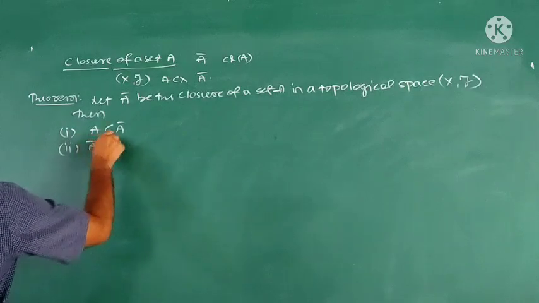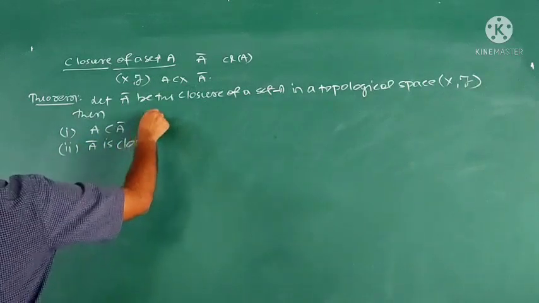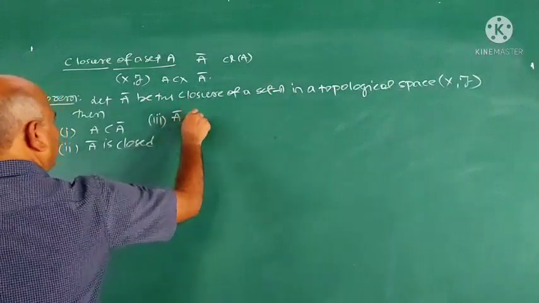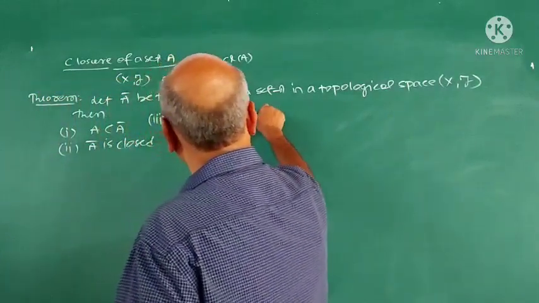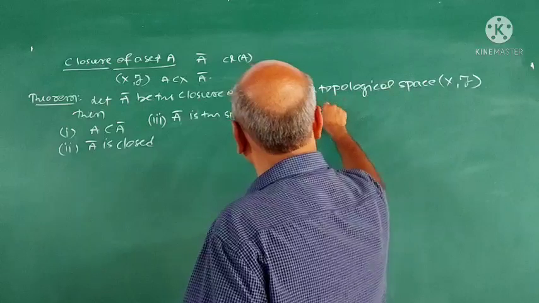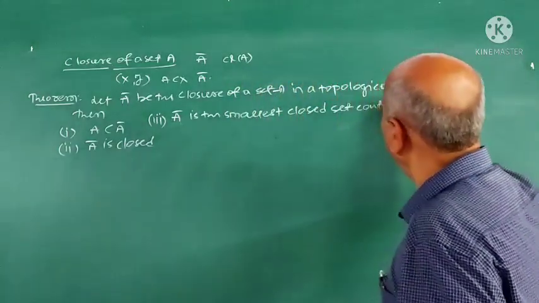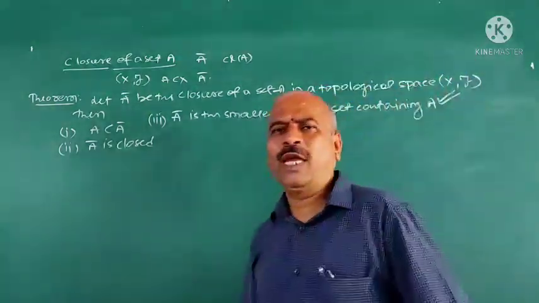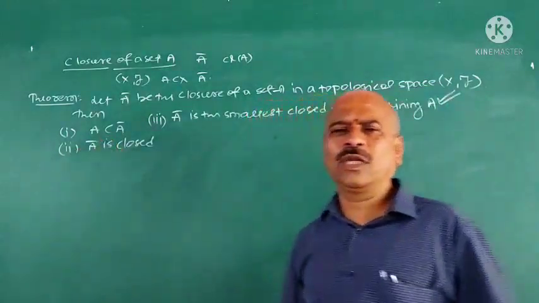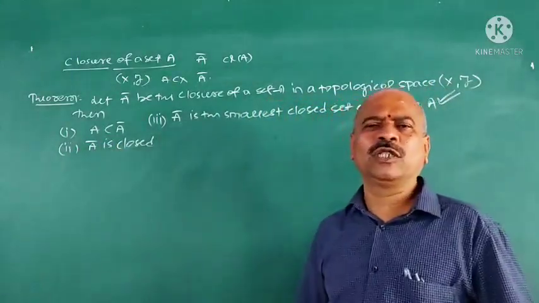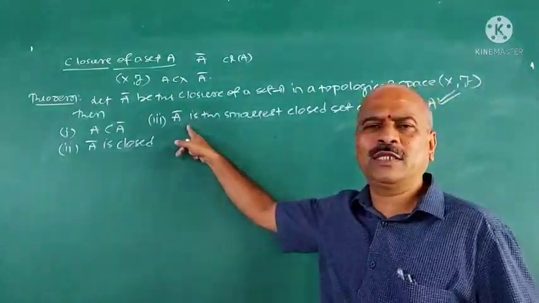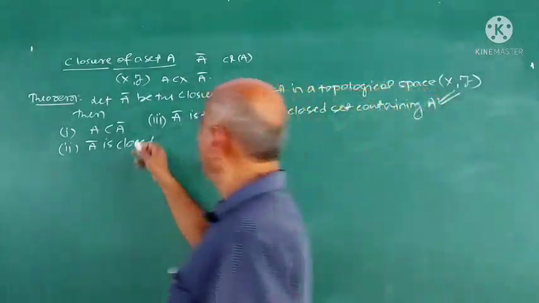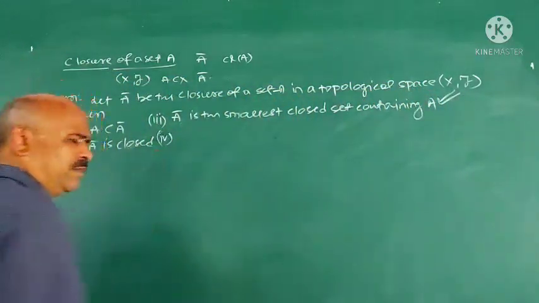Second, A closure is a closed set. Third one, A closure is the smallest closed set containing A. This is a very important property. A closure is closed, A is contained in A closure, A closure is the smallest closed set containing A. That is a very important result, because we often use this result in the further study of topology. We call this the properties of closure.